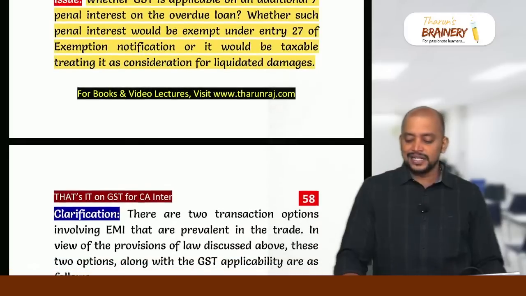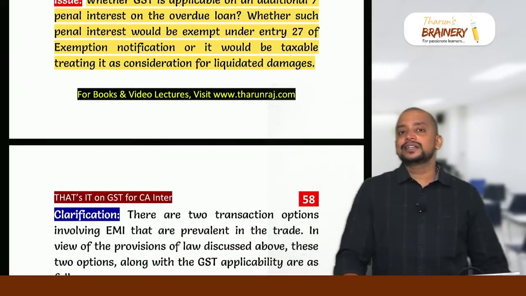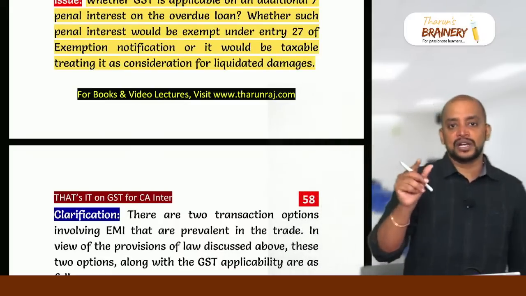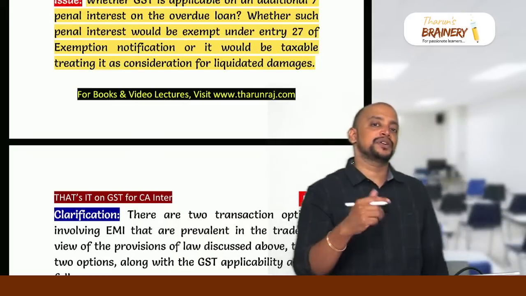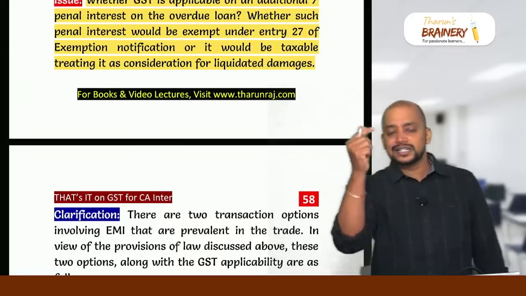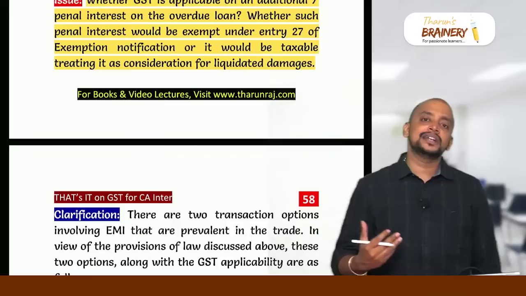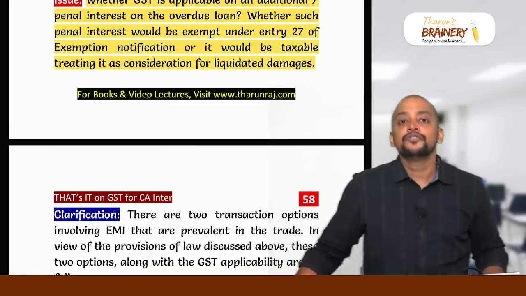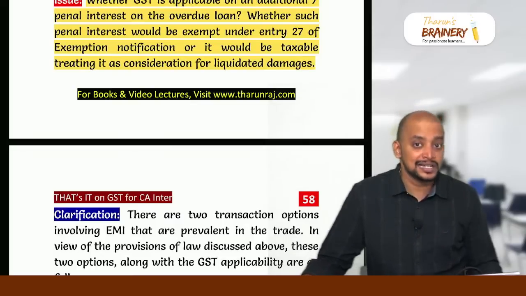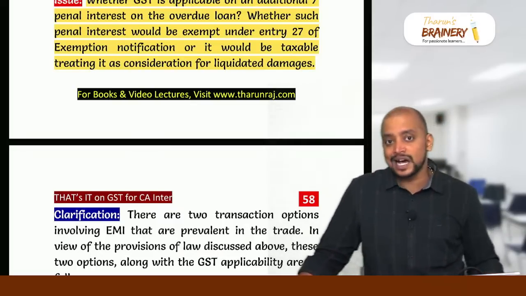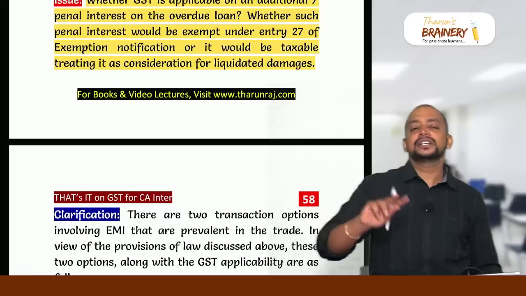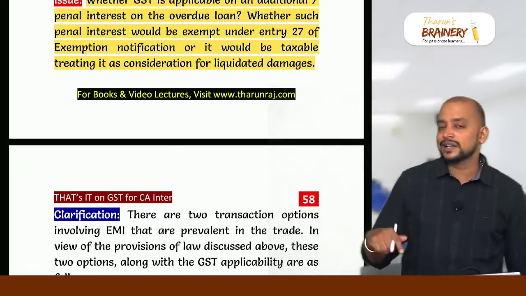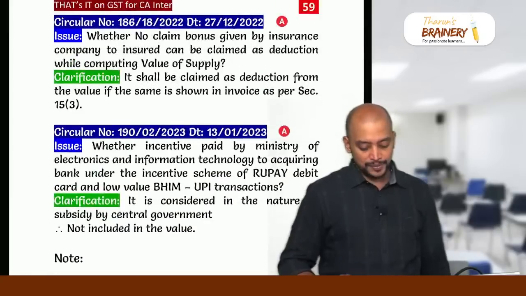And whether GST is payable on penal interest on account of non-payment of an EMI. Simple. In that EMI, if the interest is taxable, then penal interest for delay in receipt of the EMI is also taxable. If the interest is exempted, penal interest for delay in receipt of the EMI is also exempted. For example, in a housing loan EMI, interest is exempted. For delay in paying the EMI, if there is any penal interest, that is also exempted. In case of a credit card, interest will be taxable. So when a credit card is converted into EMI, the interest is taxable. For delay in payment of the EMI, if there is any penal interest charge, that penal interest is also taxable.